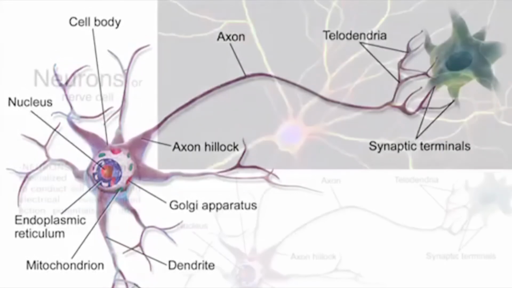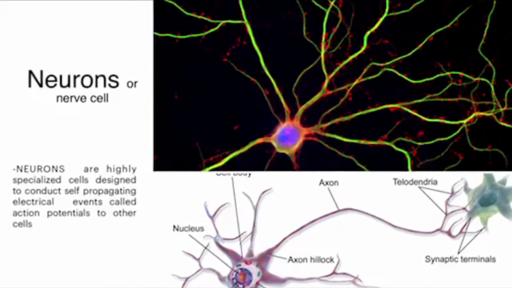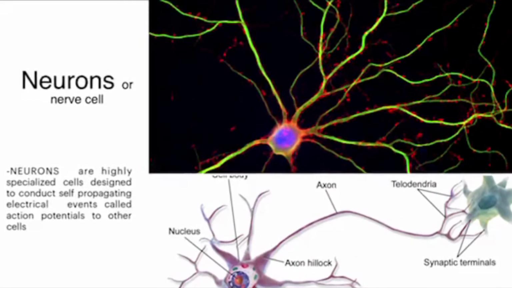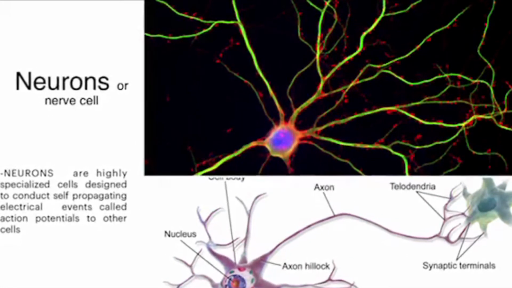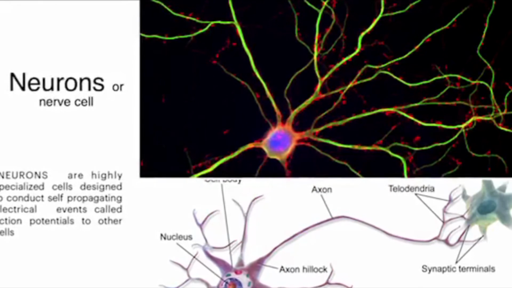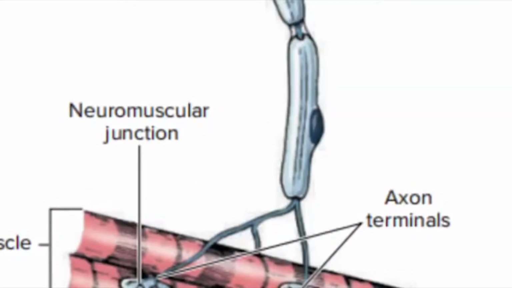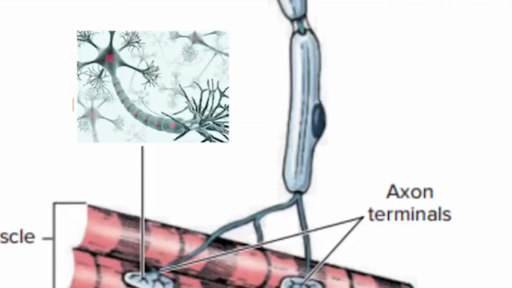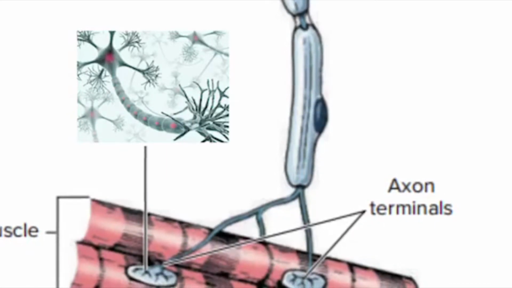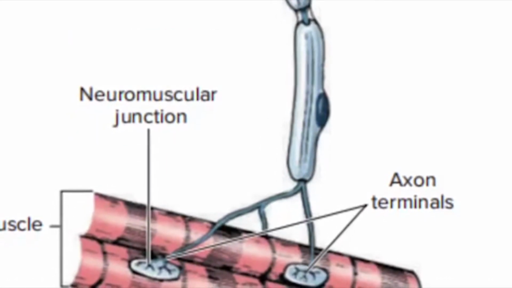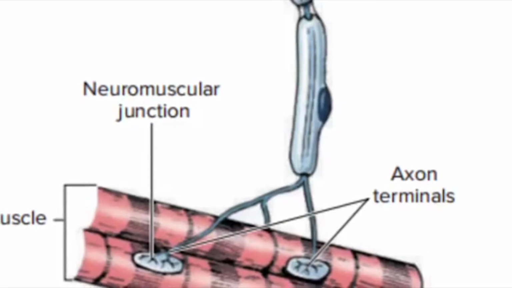The function of dendrites is to receive communication from other cells, while axons carry nerve impulses away from the cell. So it is also called a nerve cell. It is very helpful in transmitting information to the nervous system. We also have here the Schwann cell, which myelinates the axons of the peripheral nervous system. Myelin is the fatty layer that surrounds the axon and helps to increase the conduction of neurons.